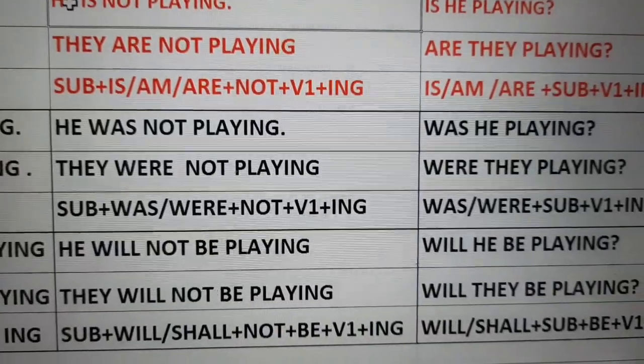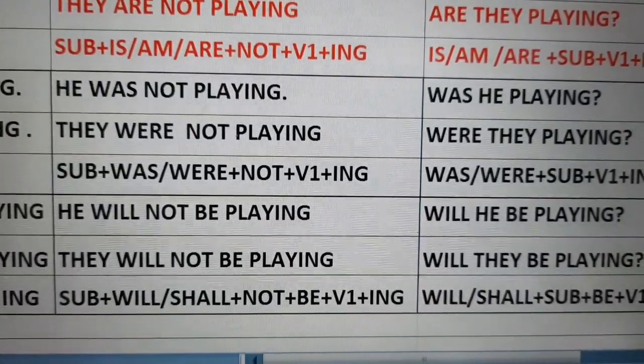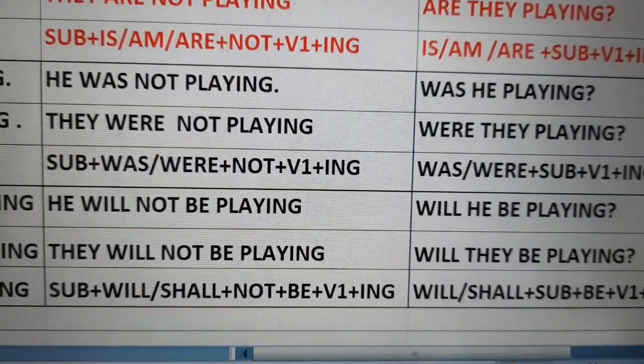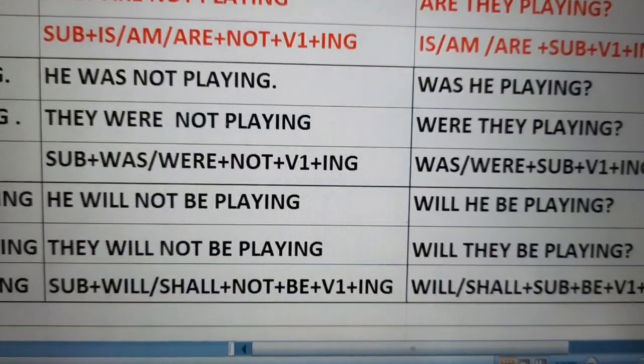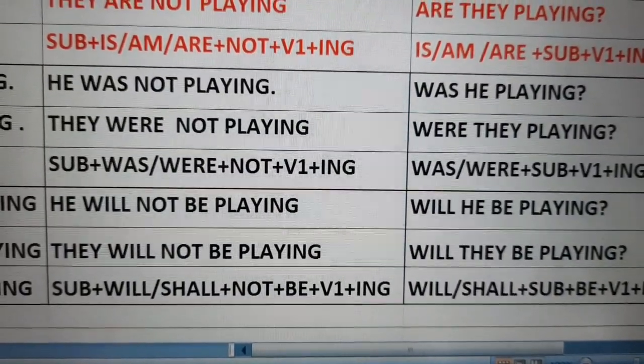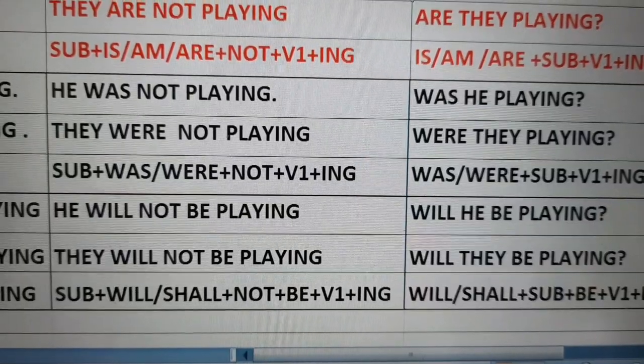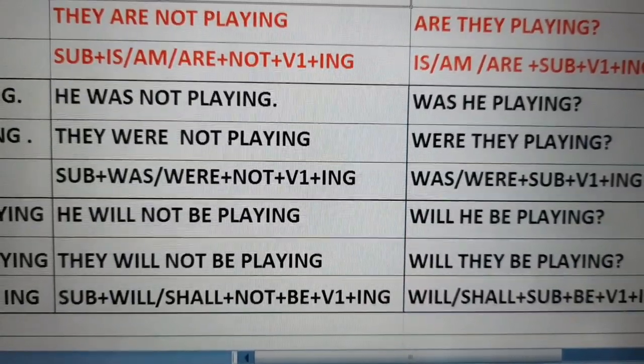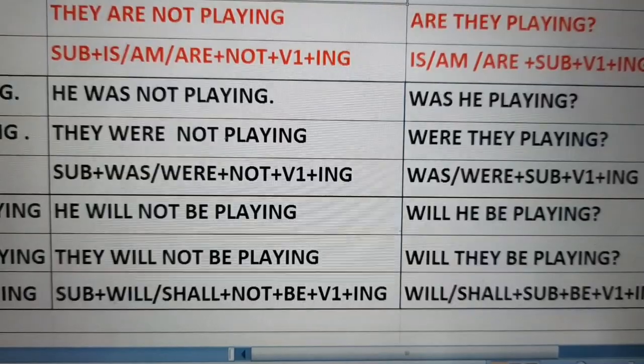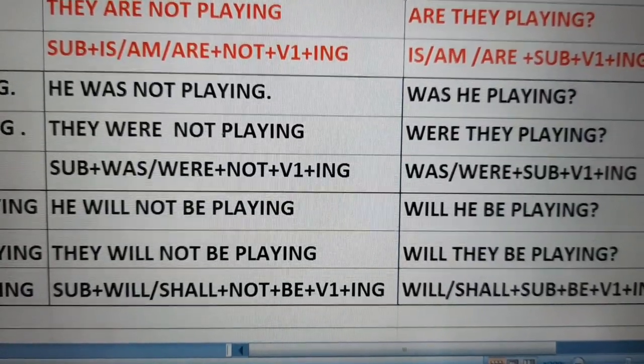In future tense, the same sentence we will write in this way: he will not be playing. They will not be playing. Here, a little bit of changes. Subject plus will, shall plus not plus be. We have to add be here plus first form of verb and ing.